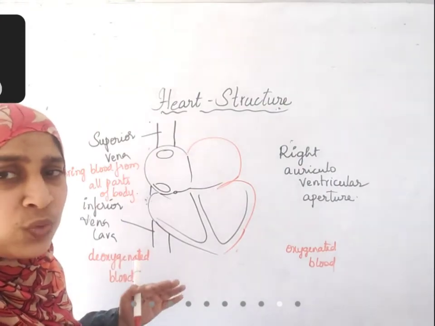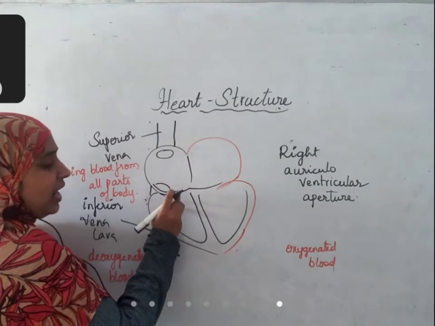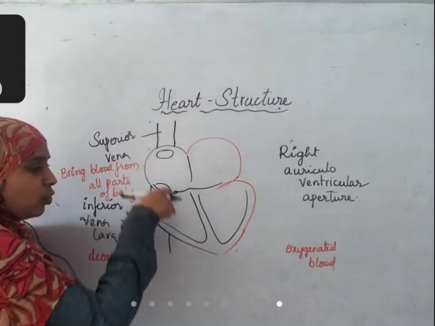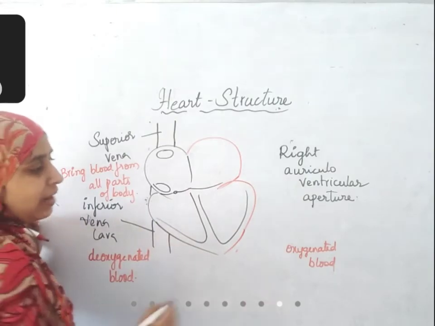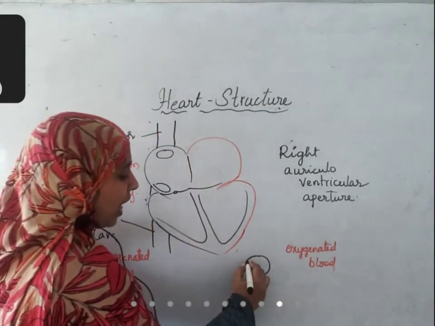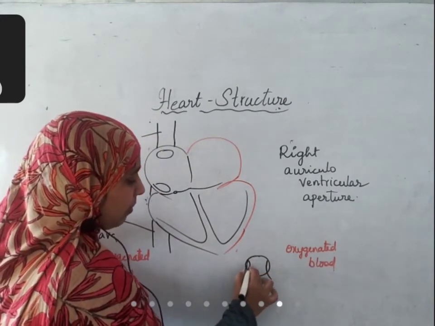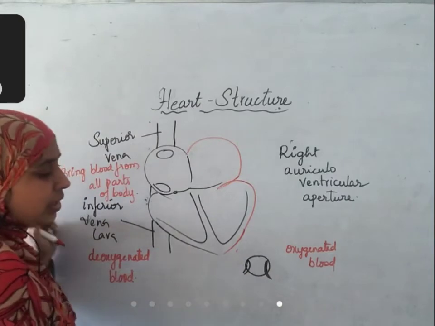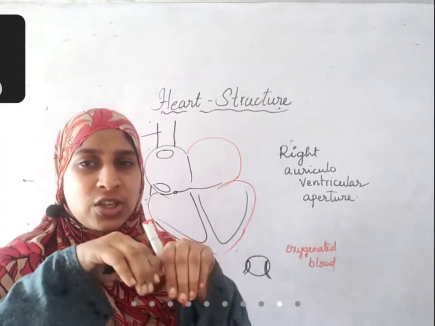But here one thing you should understand, movement of blood in the heart is one-sided. There is no reverse flow of blood. So to prevent reverse flow and ensure blood flows in only one direction, this hole is guarded by a valve. It is a muscular valve made up of three cup-like structures.